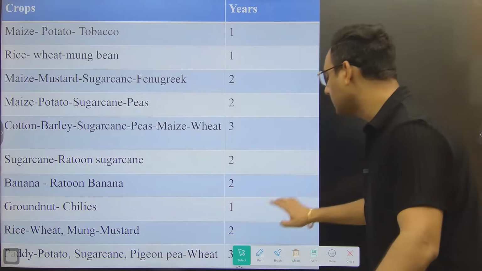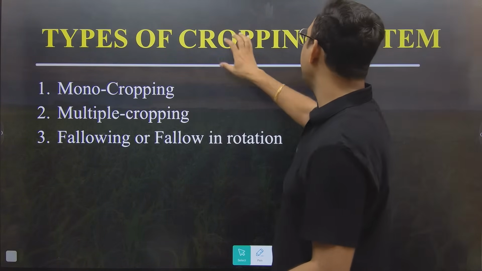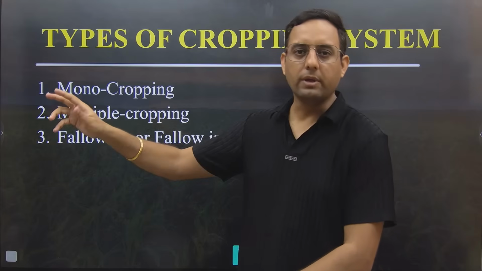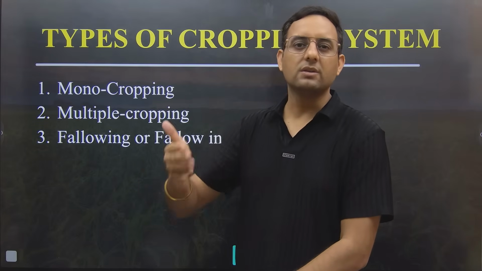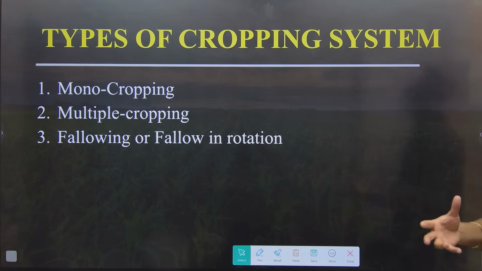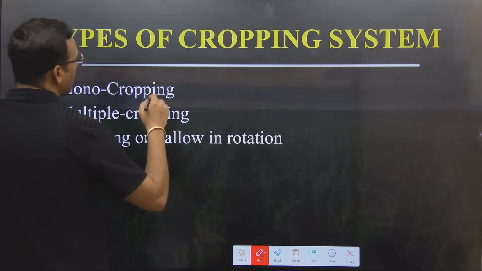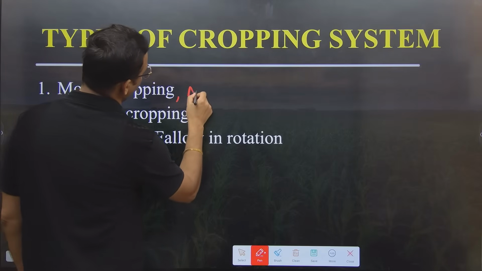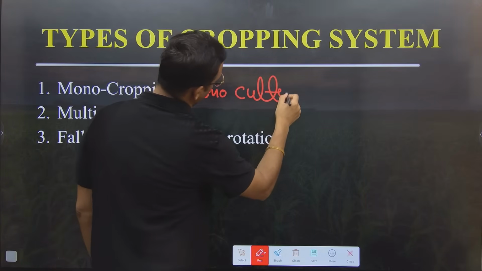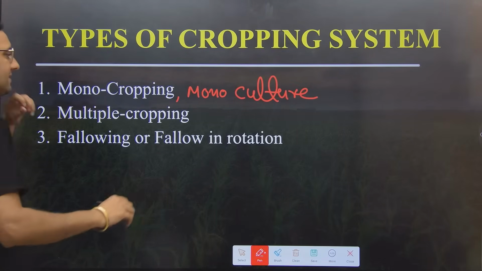Now you are clear about the concept. We are moving toward the next concept, which will be types of cropping system. So till now we learned about the basics of agronomy, then cropping pattern, system, rotation, scheme, cropping intensity and crop rotation intensity. Now we are going to discuss the types of cropping system. Initially we talk about monocropping, and along with monocropping I will also tell you about monoculture. Then we will talk about multiple cropping.